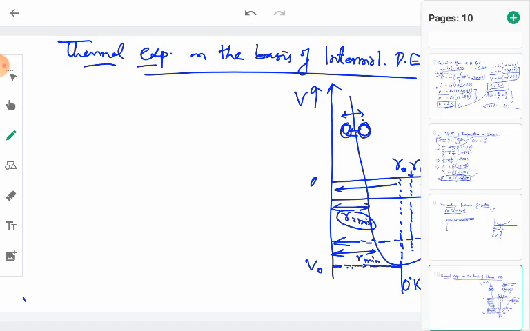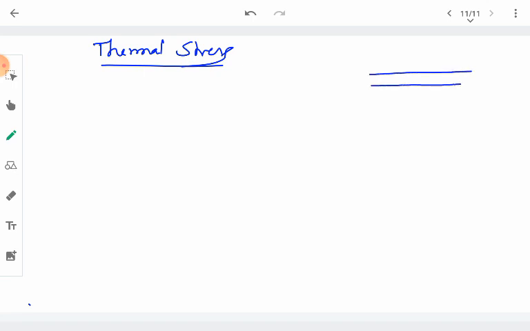Next thing we will try to understand is thermal stress. So what is thermal stress? Suppose that we have this rod of some metal, and across its length it is fixed rigidly. This means the ends of this metallic rod are fixed rigidly to the walls, just like this. Now it simply means that the length of the rod cannot change.